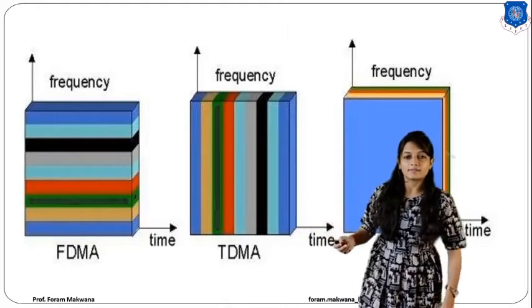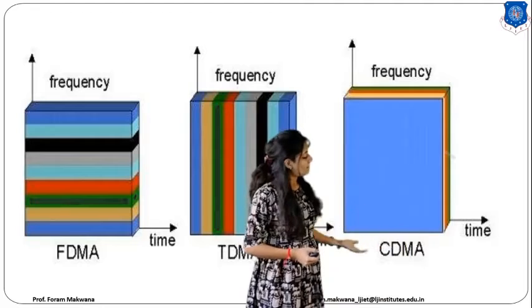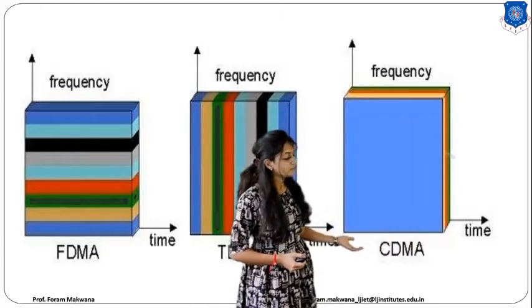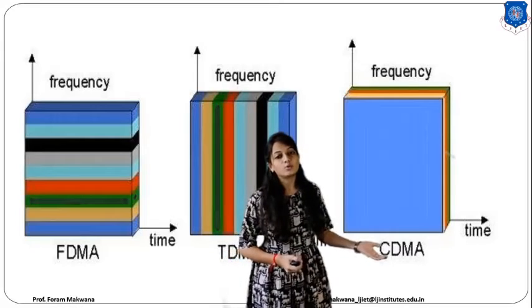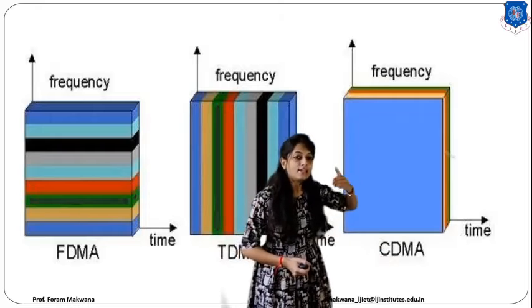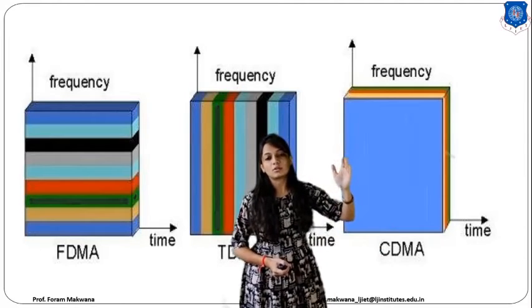In the last, CDMA. What does it mean? CDMA stands for code division multiple access, in which all the users are going to be identified by codes. That means each and every user has the same frequency and the same time slot.